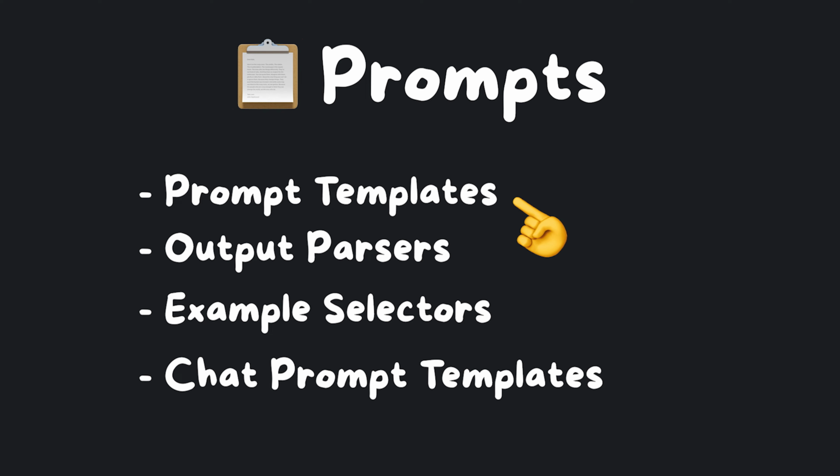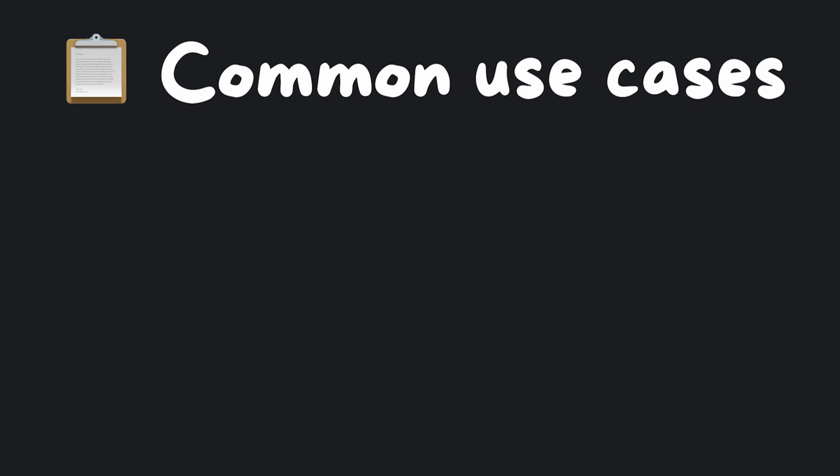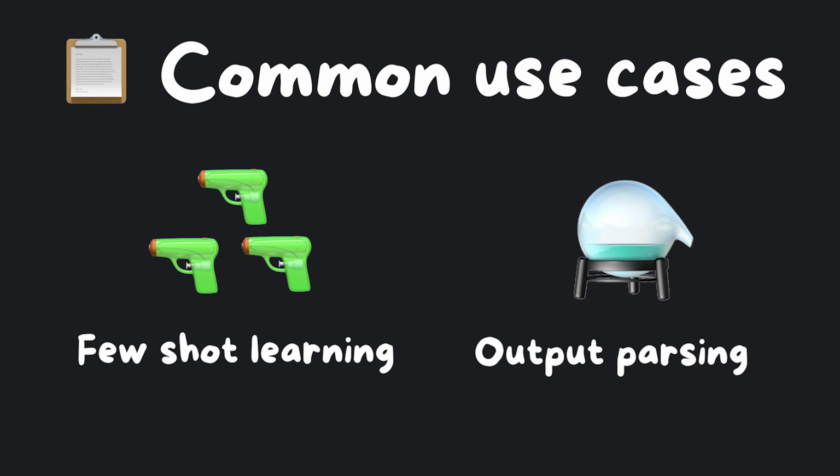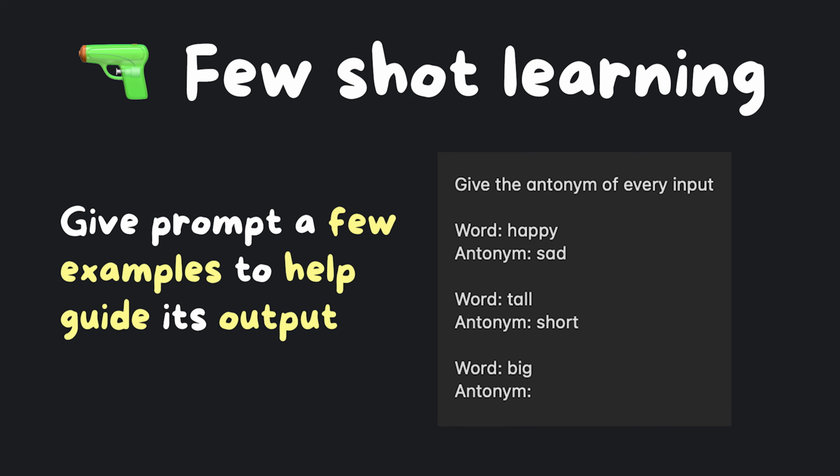But then why not just use f-strings directly? The prompts help with readability, play well with the rest of the ecosystem, and support common use cases like few-shot learning or output parsing. Few-shot learning means we give our prompts a few examples to guide its output. Let's see how this is done.